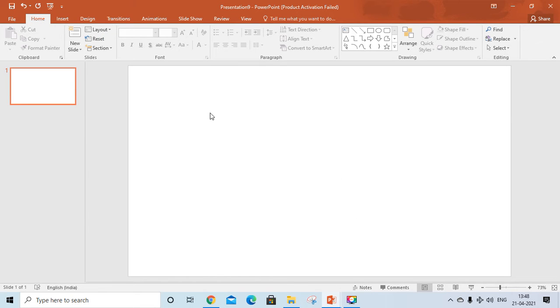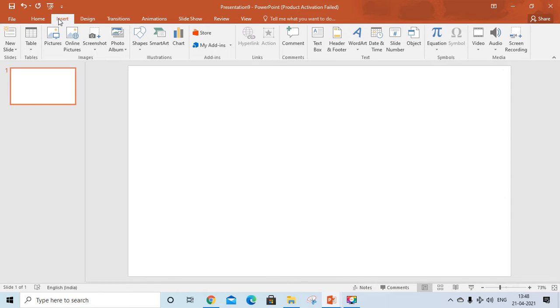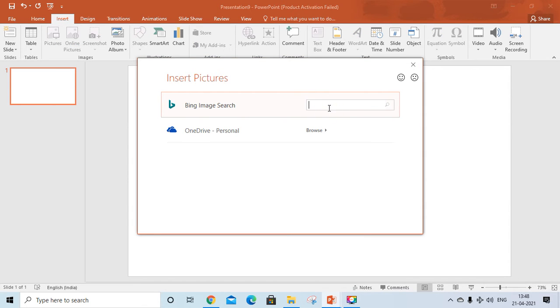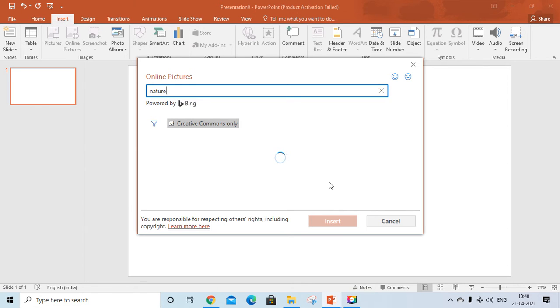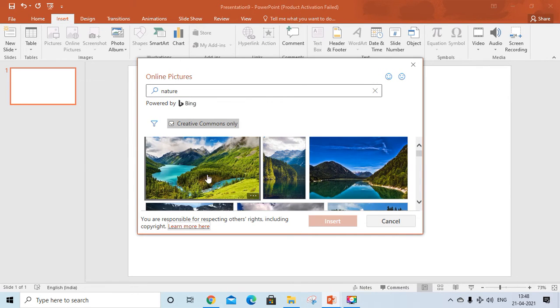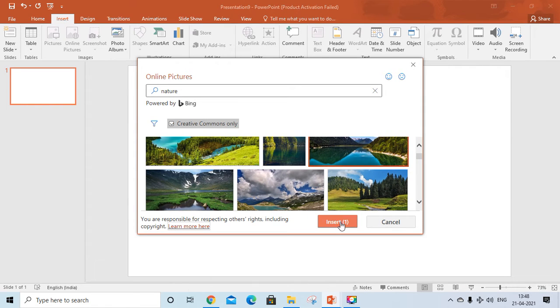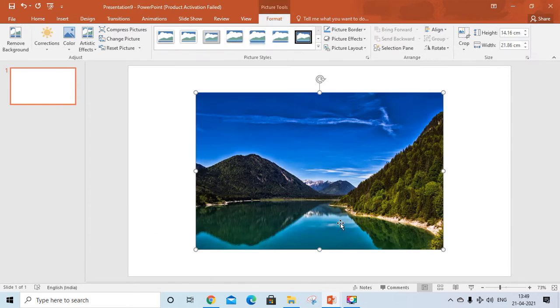Now in this we'll insert some image, a nature image. Go to Insert, click on Online Pictures. We'll take online pictures. Now in this search box we'll type nature, some nature images. Now we'll select any nature image. Okay, we'll select this, click Insert.